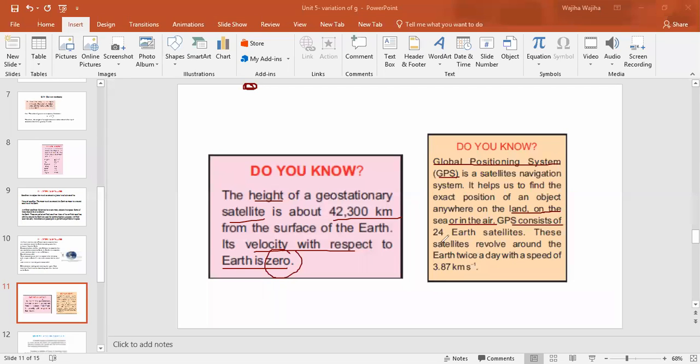GPS consists of 24 Earth satellites. These satellites revolve around the Earth twice a day with a speed of 3.87 kilometers per second. With the help of GPS, mostly using your mobile, you find out the location. So these GPS satellites give you information about the map, right?